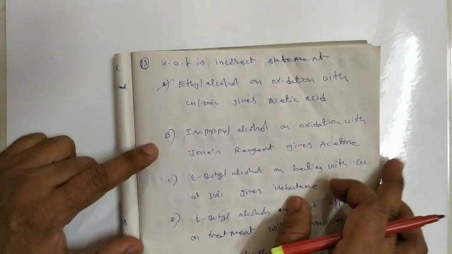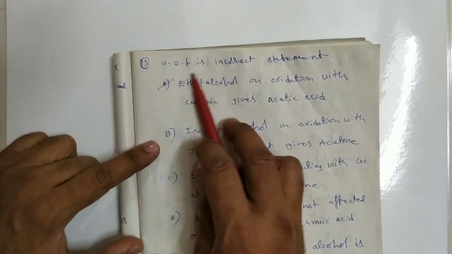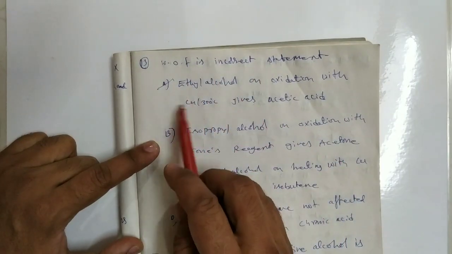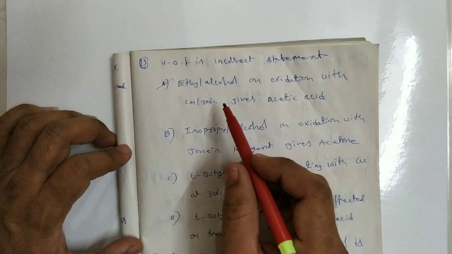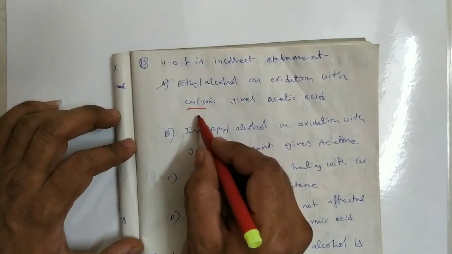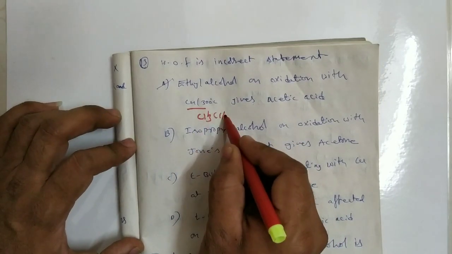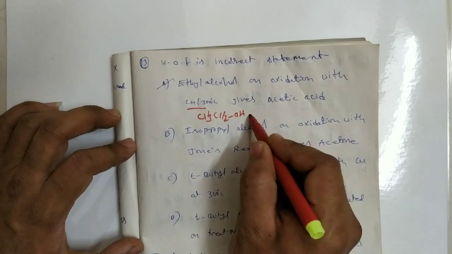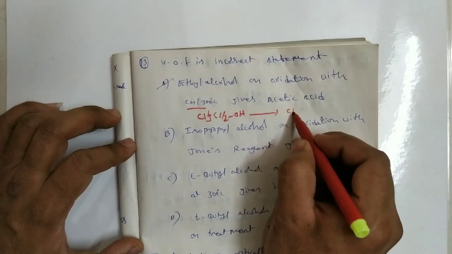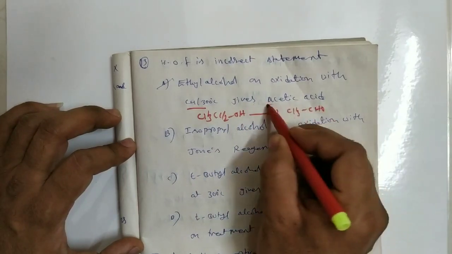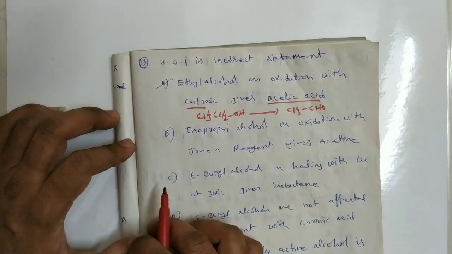Okay, next another question, which of the following is an incorrect statement? Ethyl alcohol on oxidation with copper at 300 degree centigrade. That means ethyl alcohol, here CH3CH2OH, treated with copper at 300 degree centigrade gives an aldehyde but not acetic acid. So the first option is the incorrect option.